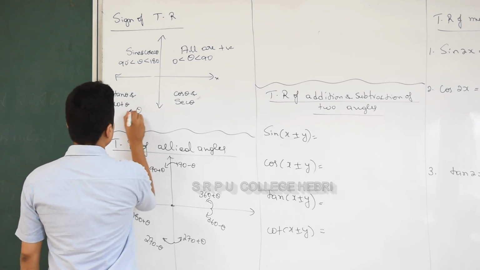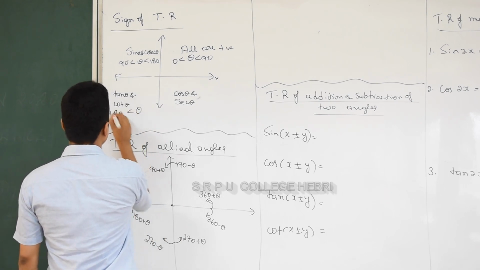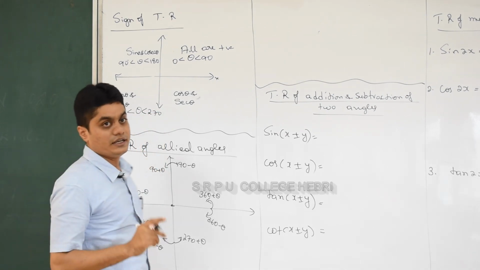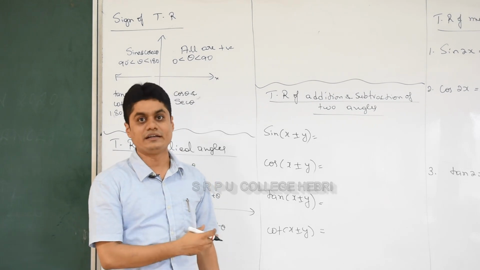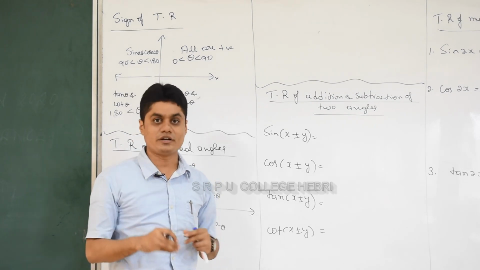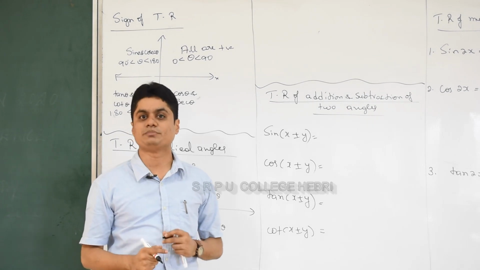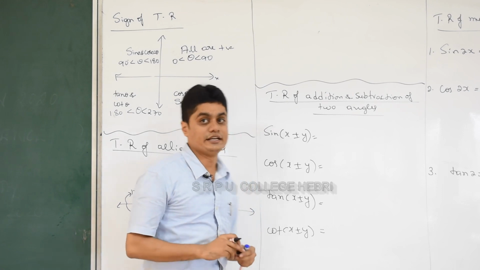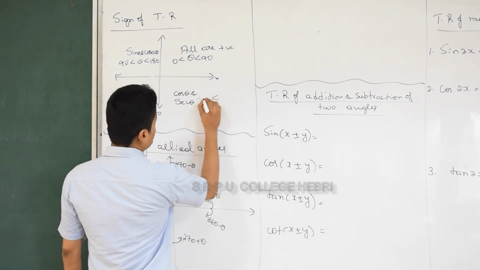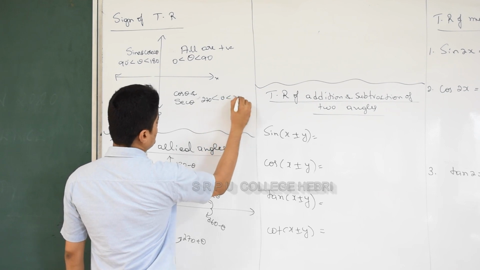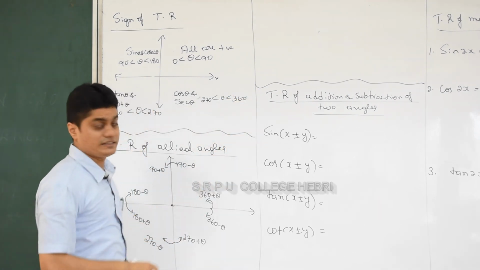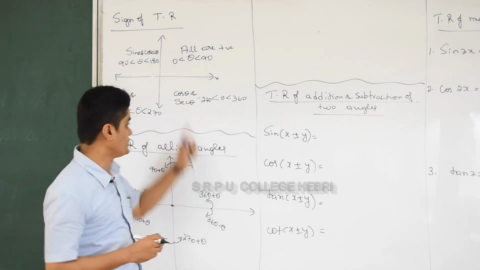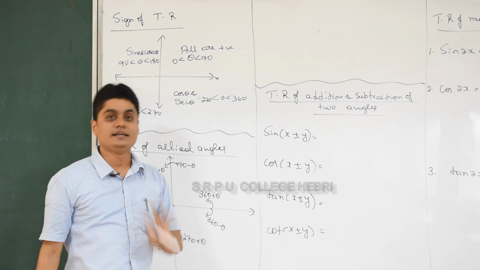The third quadrant is more than 180 degree and less than 270 degree. Whenever the angle belongs to this interval, we say that the angle is in the third quadrant, and in the third quadrant only two trigonometric ratios are positive, which are tan theta and cot theta. Remaining all are negative. Please remember that. Fourth quadrant is more than 270 degree and less than 360 degree. Whenever theta belongs to this interval, only two trigonometric ratios are positive, which are cos theta and secant theta. Remaining all are negative.